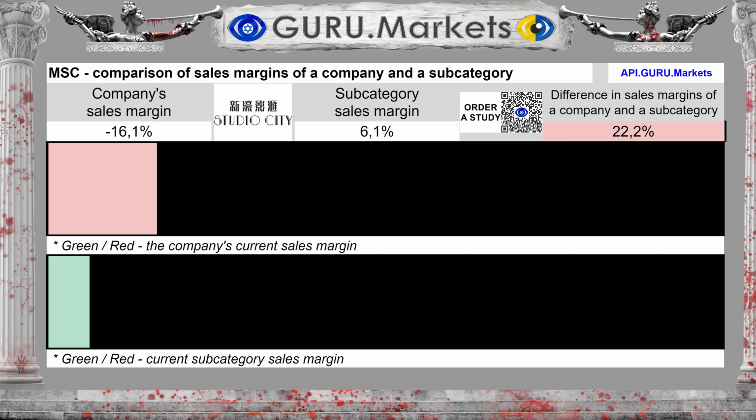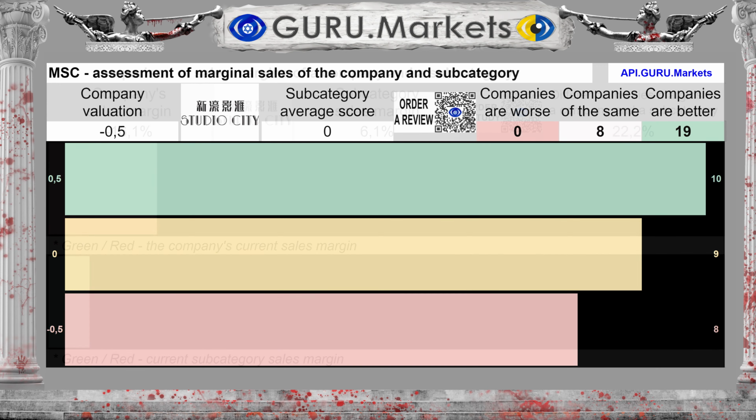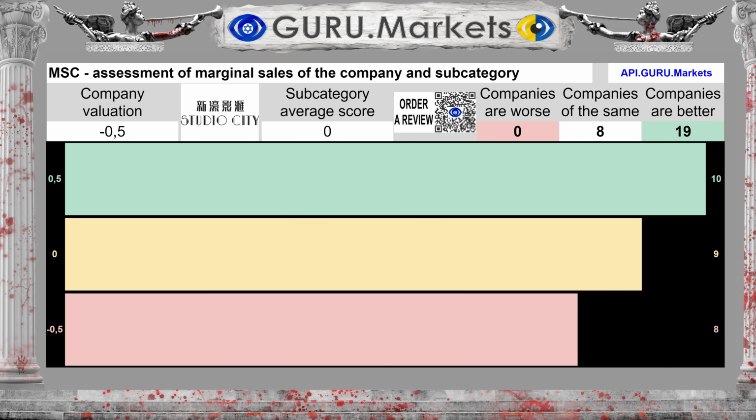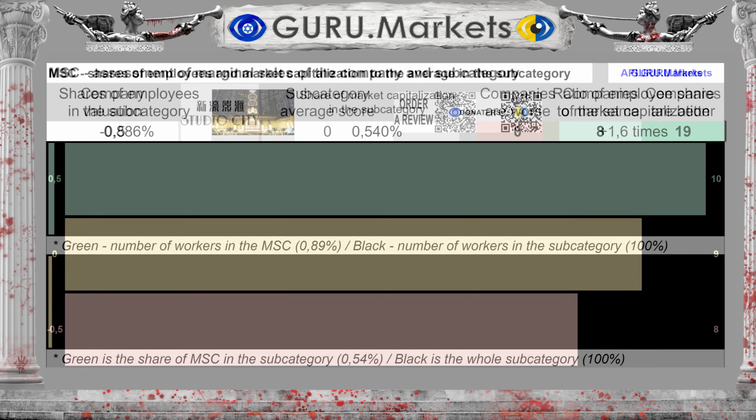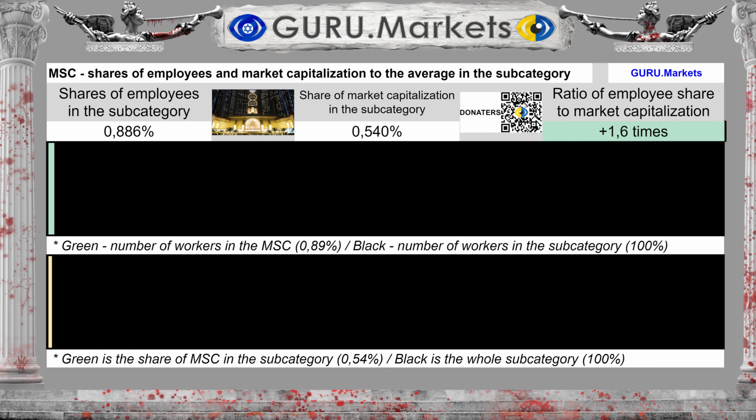The difference between the subcategory average and the company's performance is 22.2%. Profitability assessment in comparison with the indicators of companies in the subcategory: Tolerable, -0.5 points.